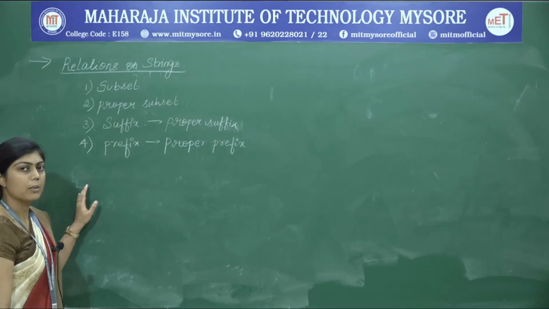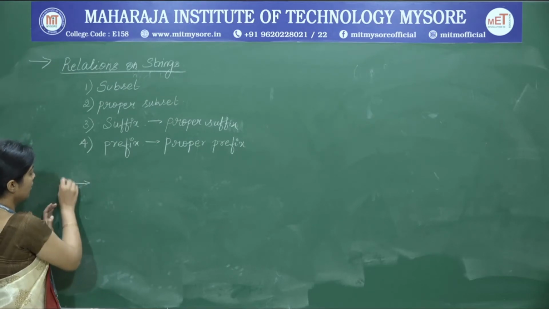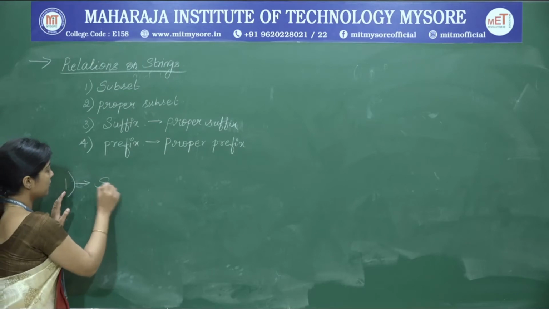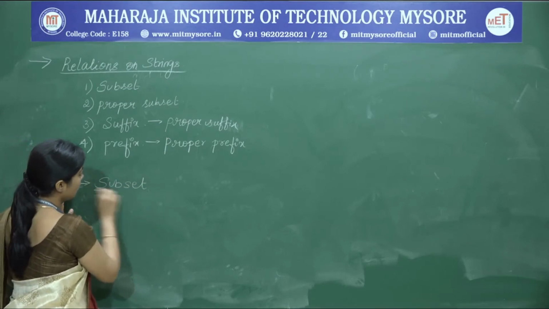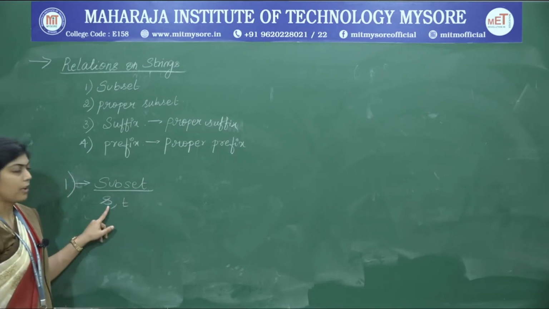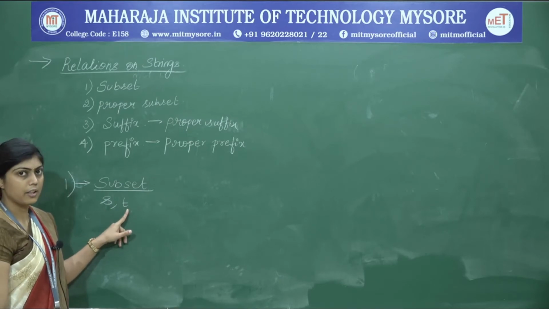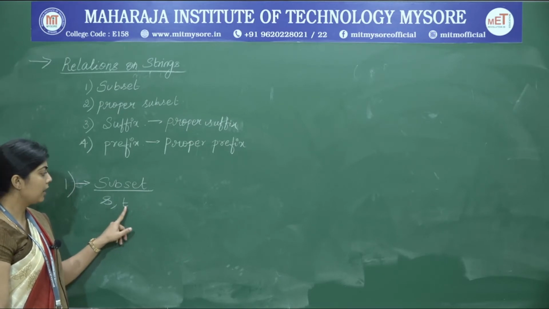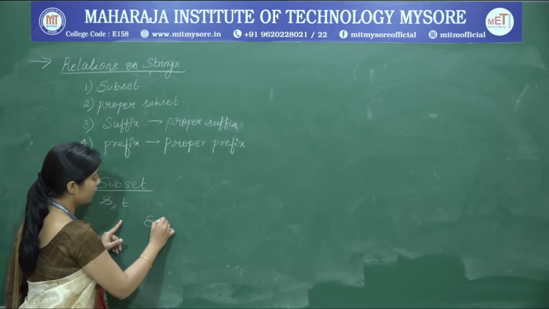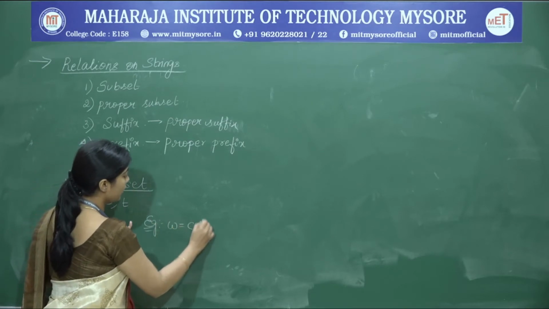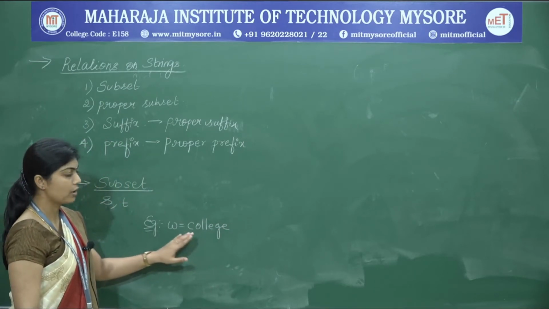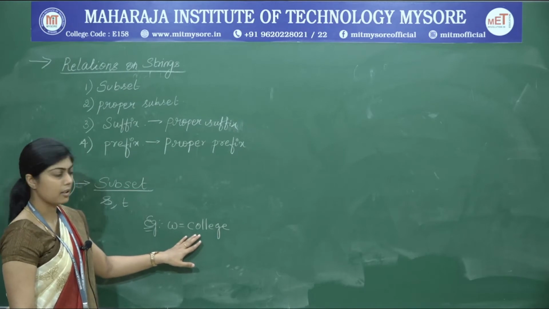So, first of all, what do you mean by a subset? We will take up the first one, that is defining what is a subset. Given any two strings S and T, the string S is a subset of string T only if S completely occurs continuously in T. So, if you take an example of a string where W is equal to COLLEGE, we will see what are the different substrings that belong to this.